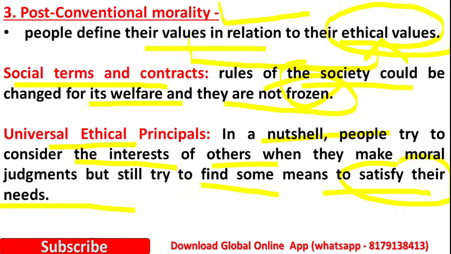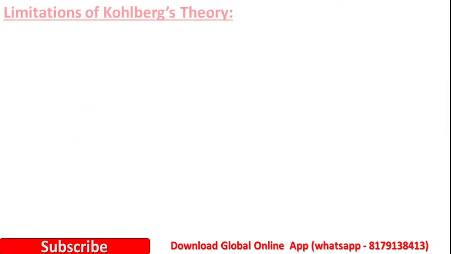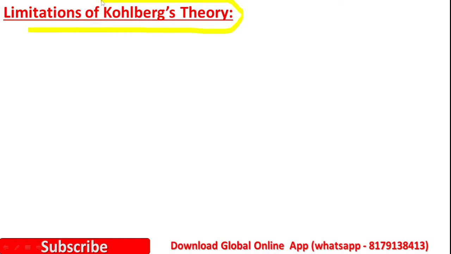So this is about Kohlberg's theory. Yes, there are 6 sub-stages in this theory. So we have studied all the 6 stages. Next, let us see some limitations of Kohlberg's theory. Yes, there are some limitations.